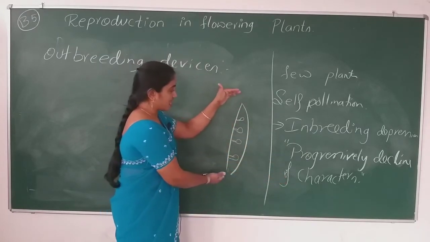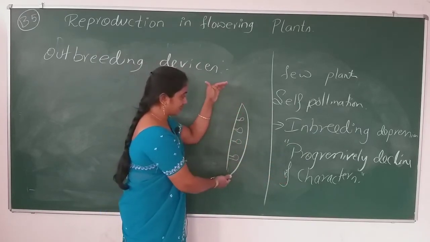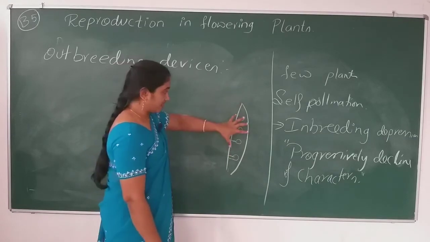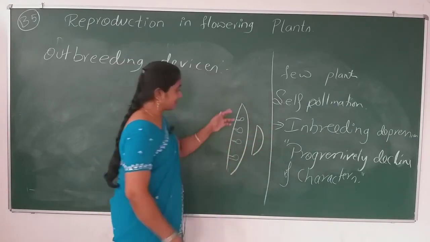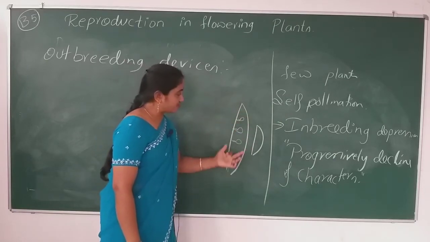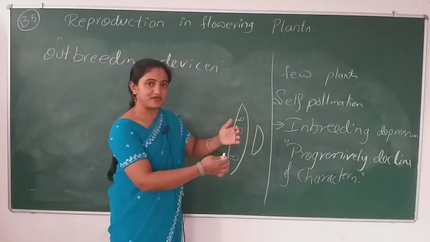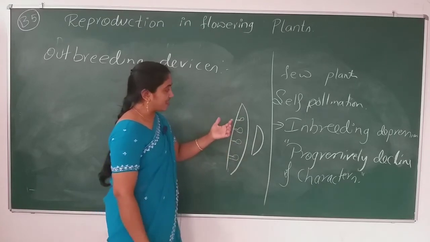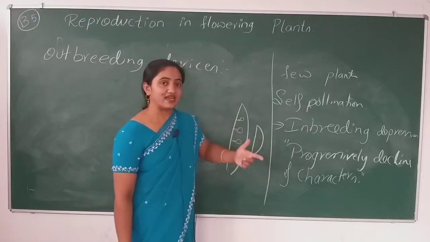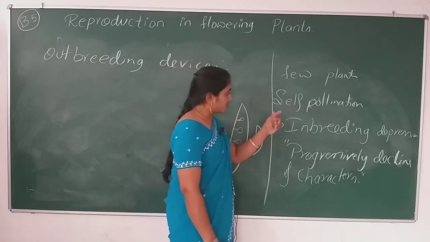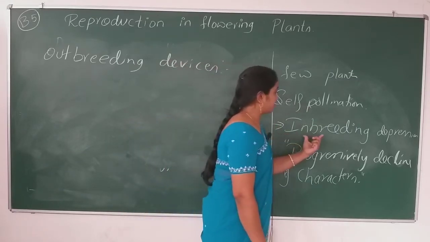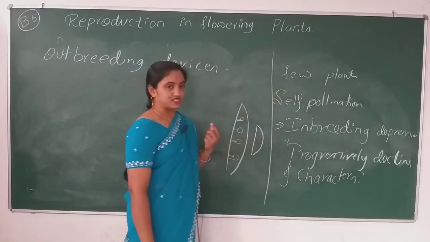The pea pod having attractive size and color, maybe it reduces its character or size of the pea pod, the color will be dull. So the characters will progressively decline. Why? Because of the self-pollination. That phenomenon or that mechanism is known as inbreeding depression.